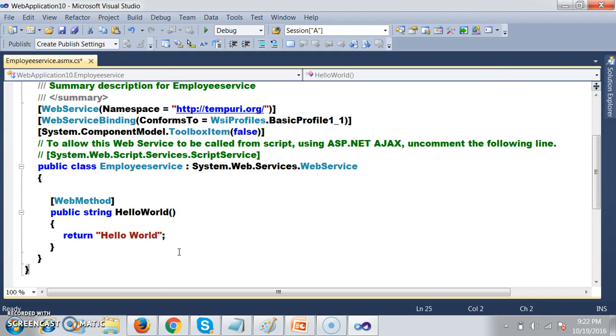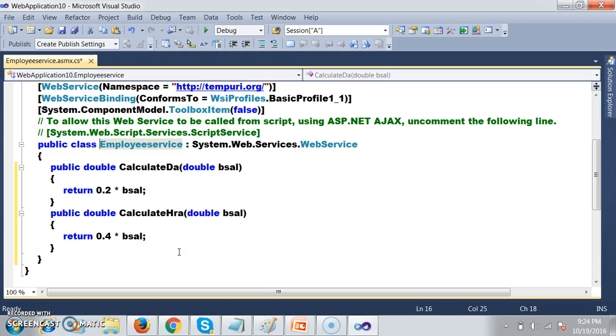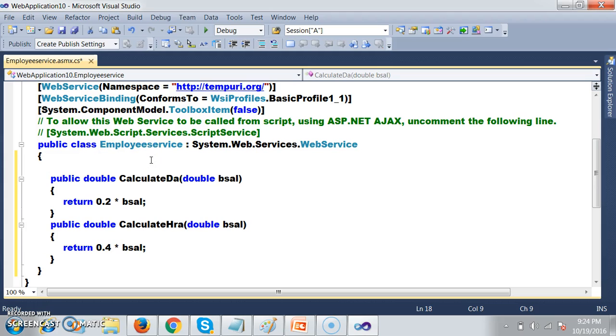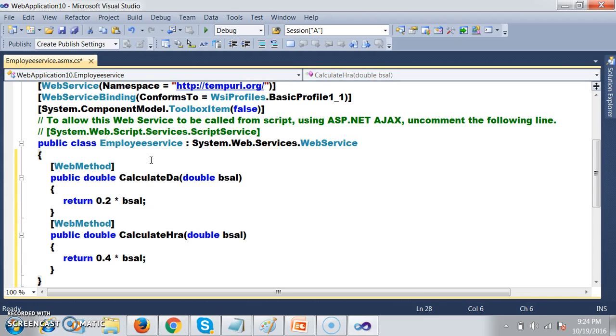So what is a web service? Web service is nothing but a simple class. In this class we will declare some methods. So here if you observe clearly, the name of my service is nothing but a class. The name of the service is employee service. In this class I will declare two methods, calculate DA, calculate HRA. And every method must be declared with an attribute called web method attribute. Sir, what are attributes? Attributes are also nothing but classes. So here this method is decorated with the web method attribute. If you are not decorating the method with the web method attribute, what will happen? This service cannot be exposed to the outside world.